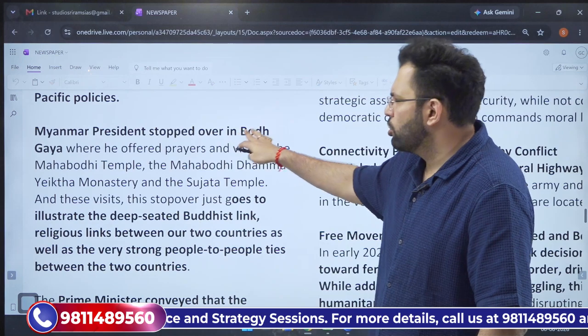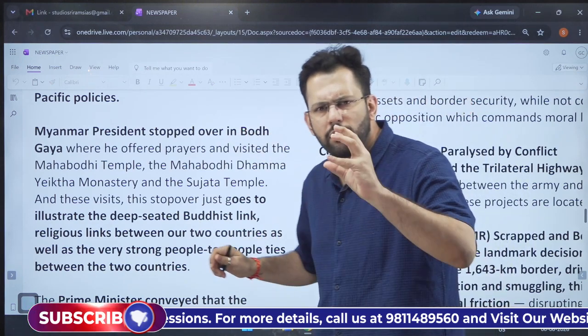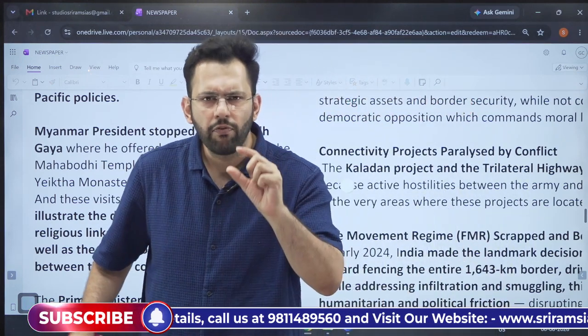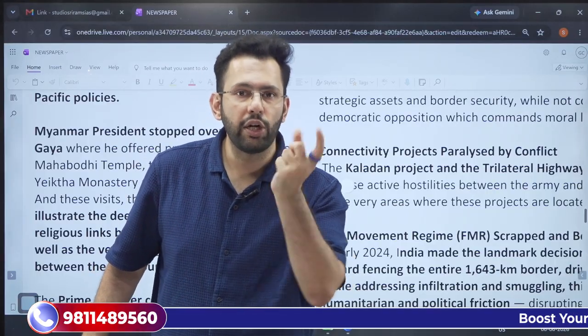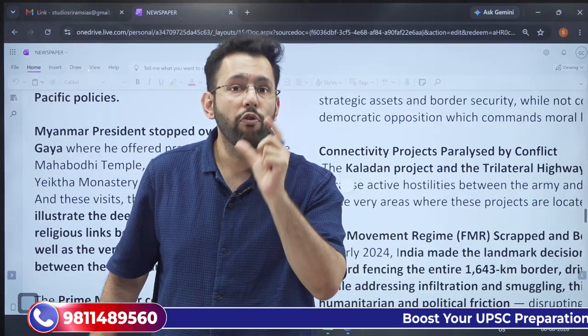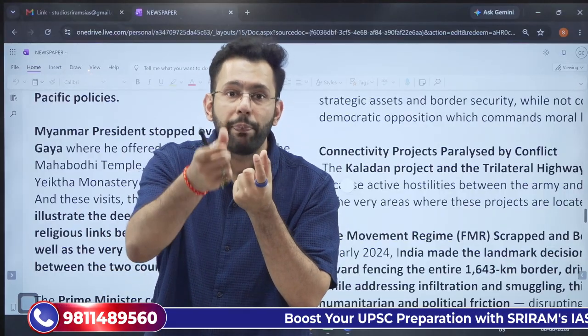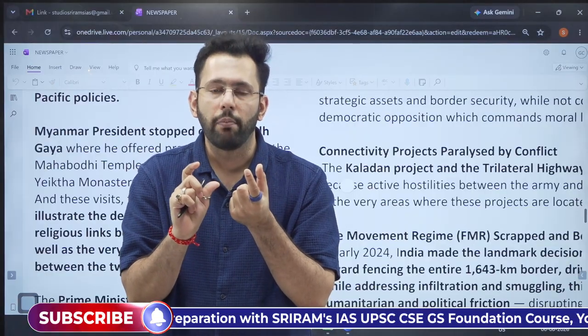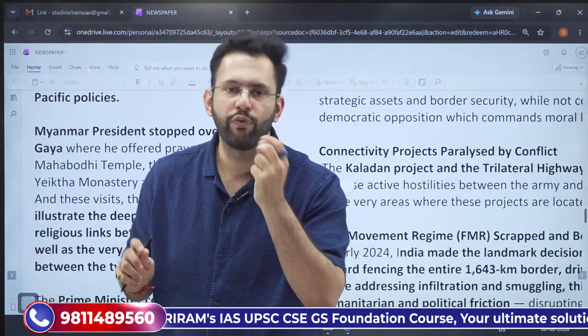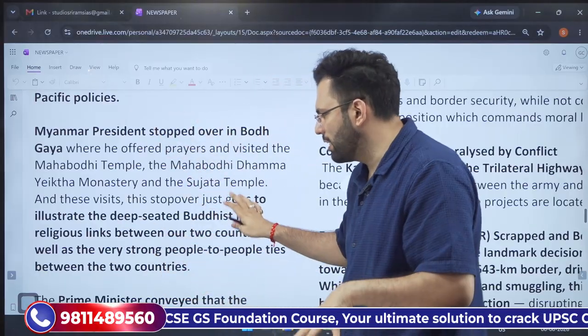Myanmar president also stopped over in Bodh Gaya. What does this stoppage highlight? Why is this stoppage symbolic? Because it highlights the deep-rooted cultural ties where there is a common link of Buddhism, which highlights strong people-to-people ties. So Buddhism is a cultural link between India and Myanmar. It is a part of what we call soft diplomacy. So it is also significant.